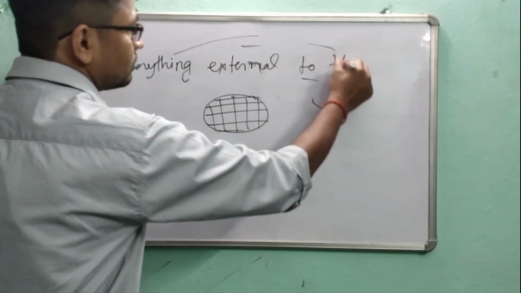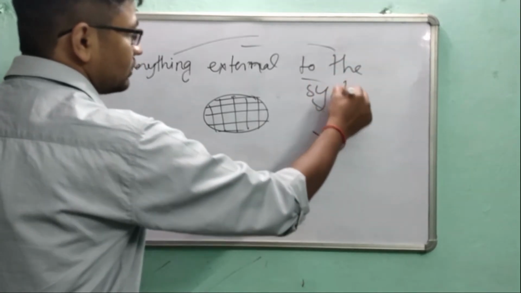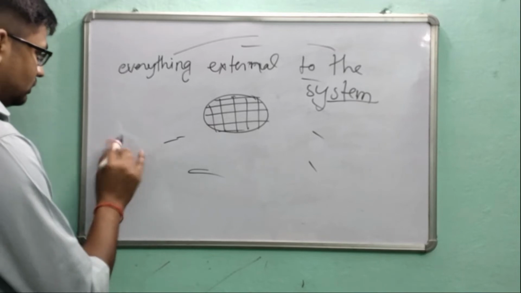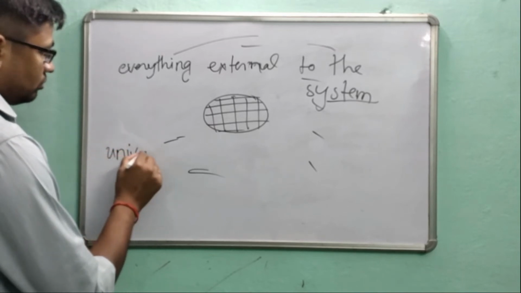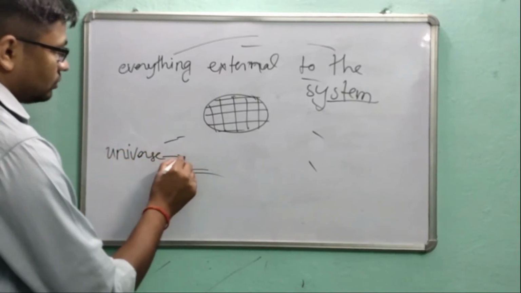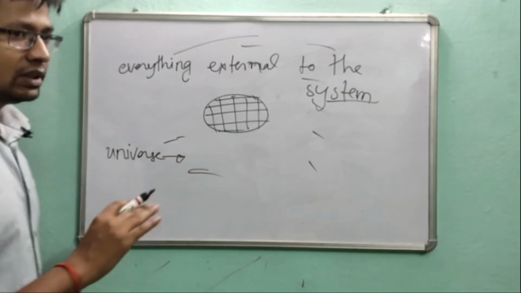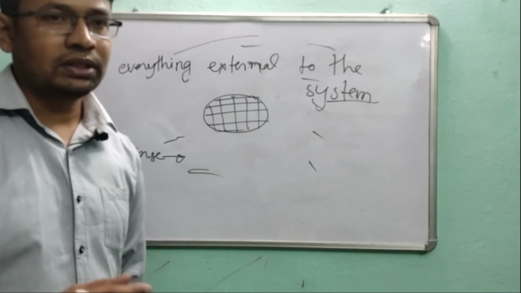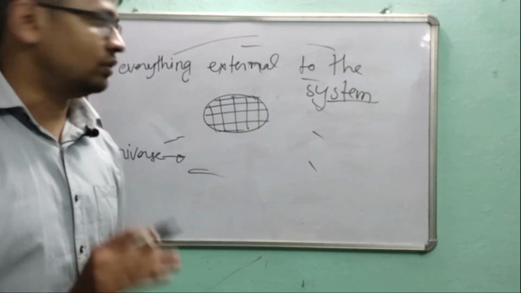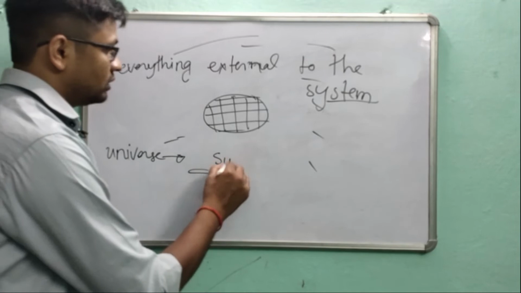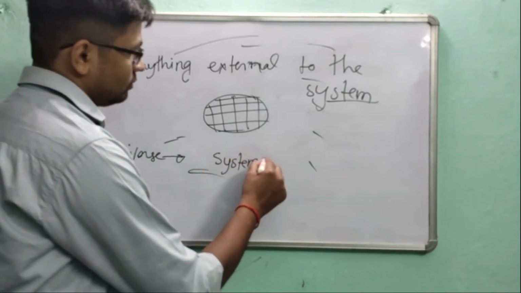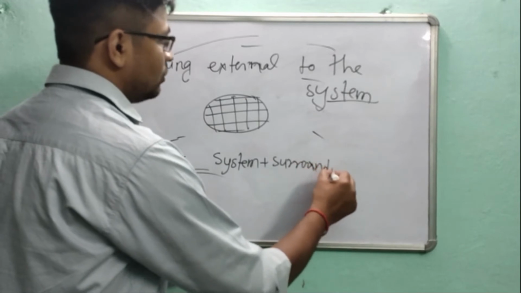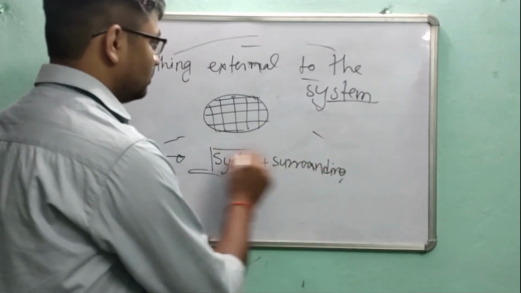Then what is universe? There is nothing beyond the universe. So everything is inside the universe. So system plus surrounding is called universe.